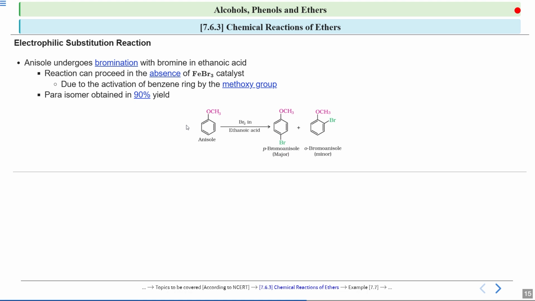Now why is this major and this minor? If you see, in case of ether, there is no hydrogen bonding possible. Now you know the size of the bromine group is large. So if this bromine group is present at this ortho position to this anisole, then there will be steric repulsion. So that is why this is the minor one, and if this bromine is attached at the para position, this will be the major one, because here there will be no steric repulsion, as these groups are far away from each other. Okay, so that is why this will be the major one and this will be the minor one.